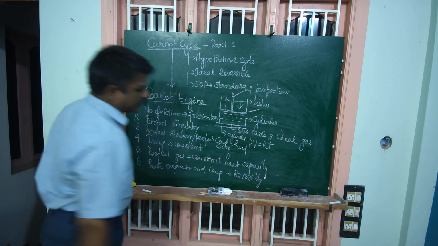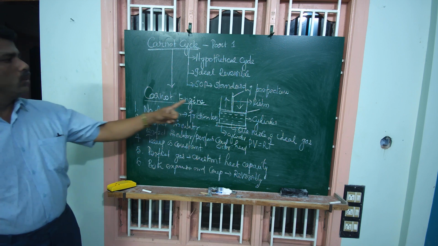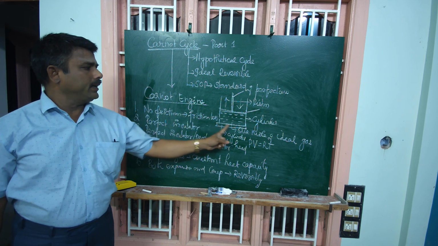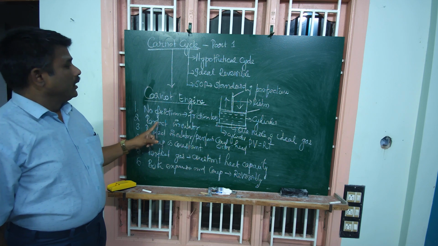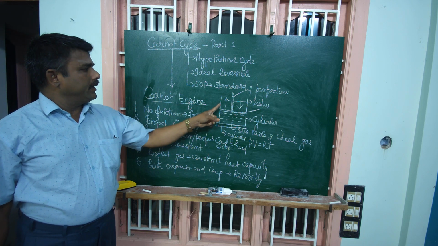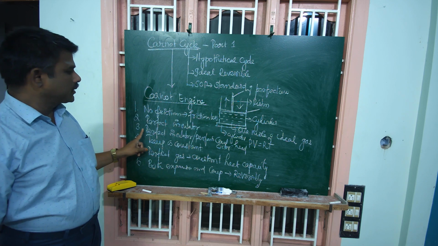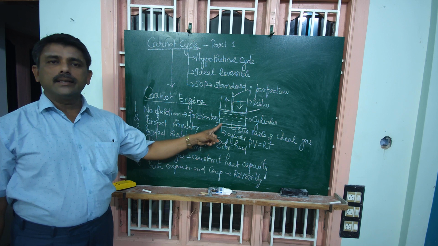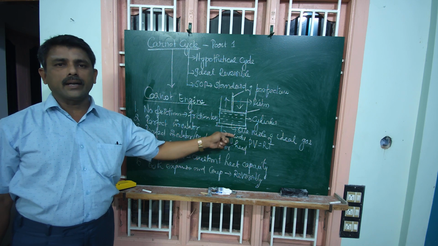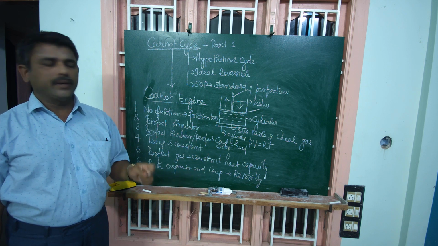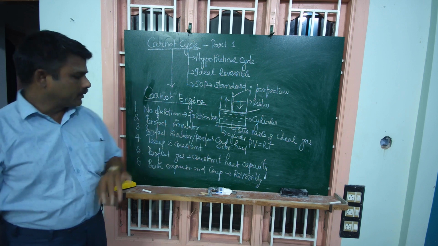Here there are 6 assumptions. One is no friction. During the movement of the piston in the cylinder, it will not produce any friction. Second assumption, the walls of the cylinder as well as the piston will be a perfect insulator. Third assumption, the cylinder head is designed to act either as a perfect insulator or as a perfect conductor during the transformation of heat from source to engine as well as engine to sink.